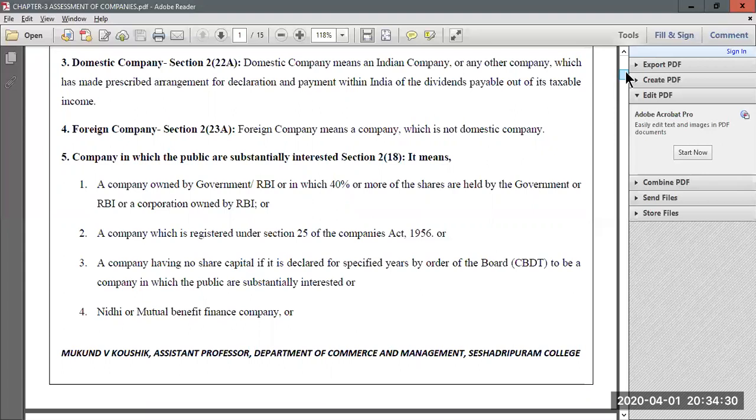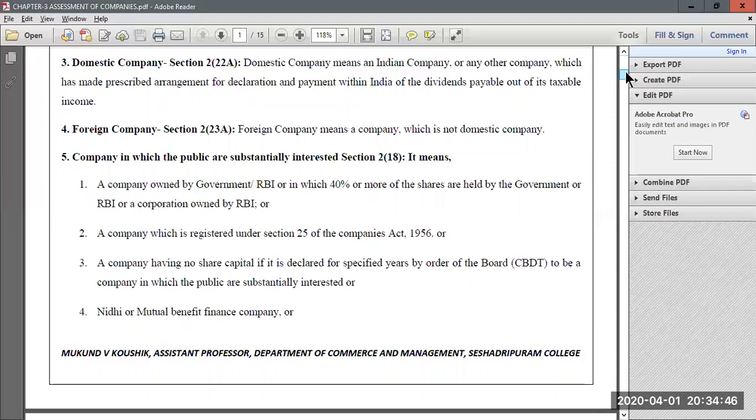Now again, if there is any company in which 40% or more of the shares are held by government or RBI or any other corporation which is owned by RBI, then also it will come under the company in which the public are substantially interested.